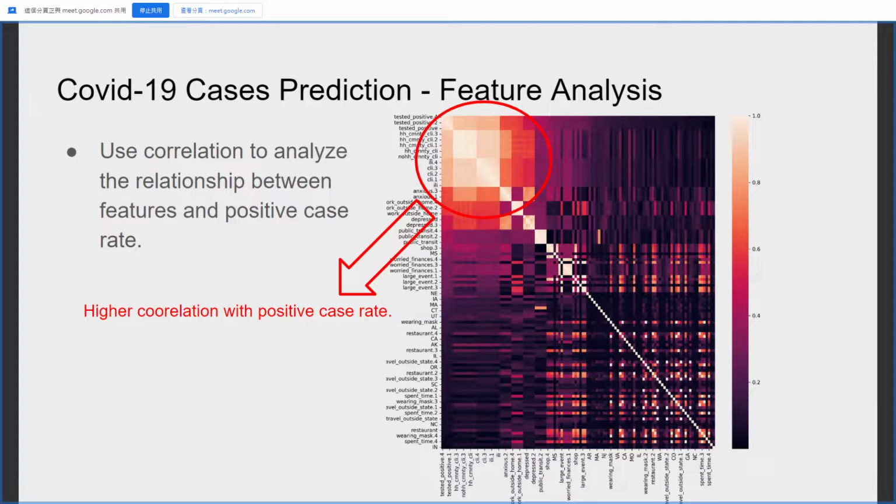First, we do the feature analysis to determine which features are more significant. We use correlation and then plot by heat map to visualize the result. The upper left region in the figure is higher correlation with positive case rate.